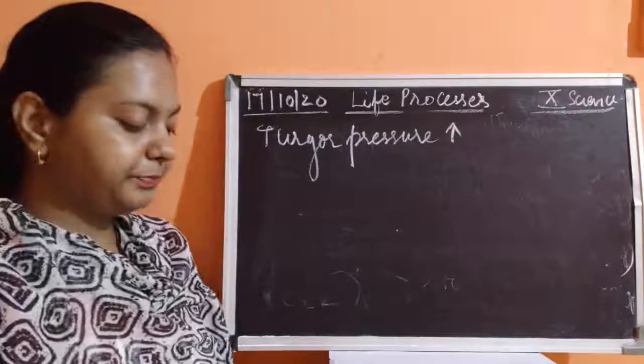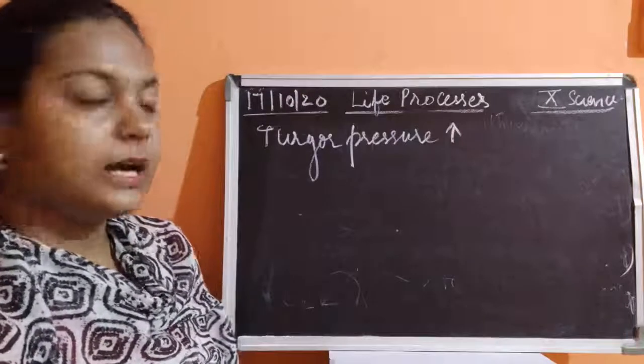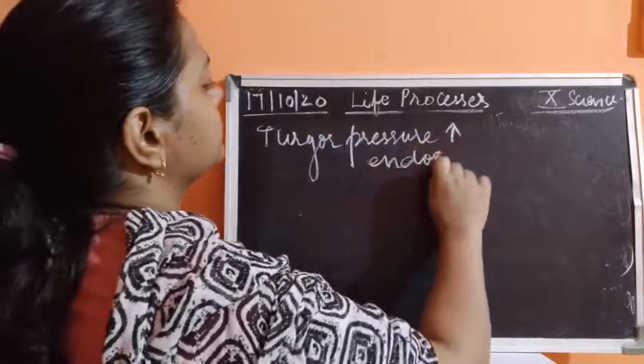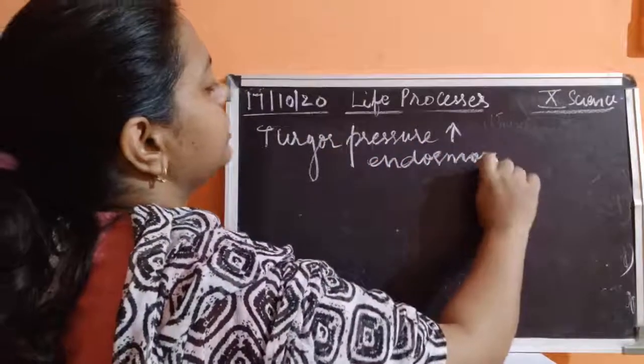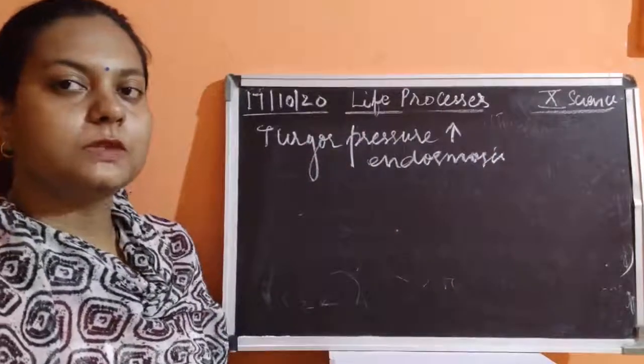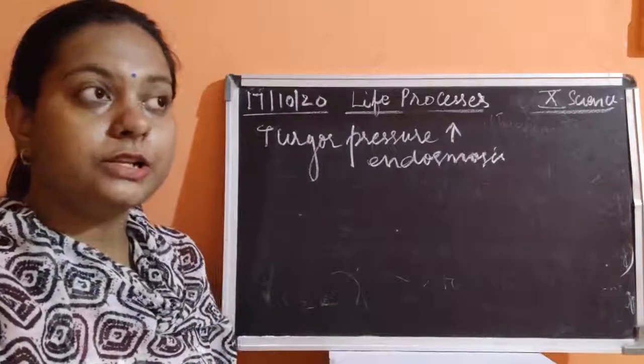Now, the turgor pressure of the guard cell increases because of the process of endosmosis. I think you might remember what osmosis is, which means the movement of water molecules from higher concentration to lower concentration.